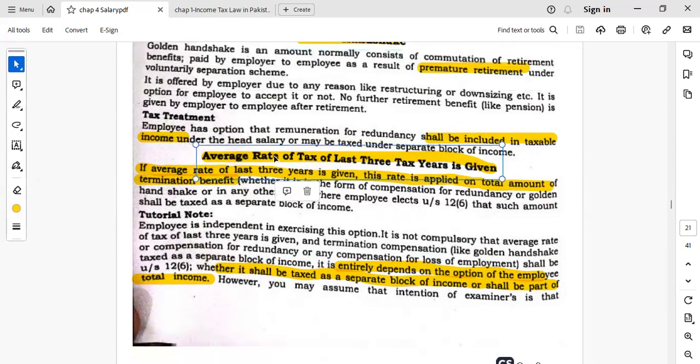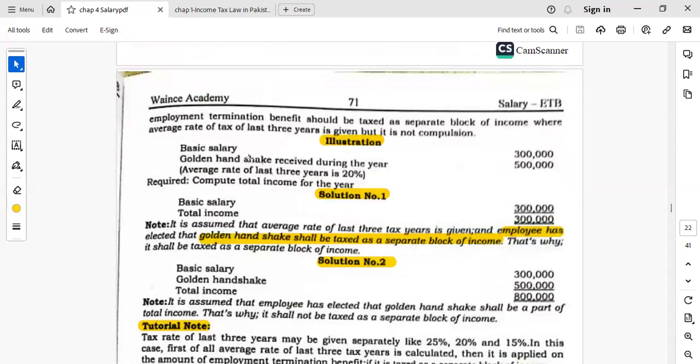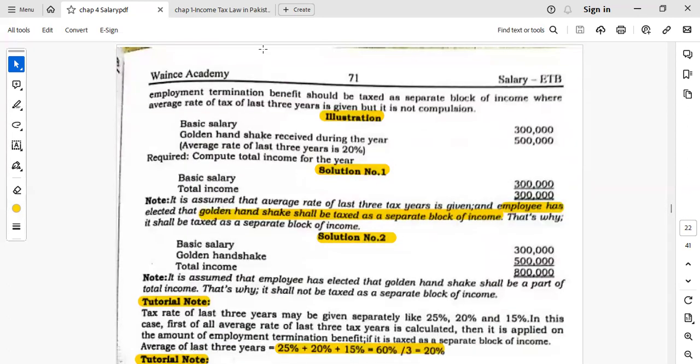So for that purpose, we need to calculate the average rate of tax of the last 3 years. If that is given, the employee has a choice whether he wants to add that lump sum amount. For example, a golden handshake amount is received by the employee during the year. So basic income plus that, if that is not added in the basic salary, it means the employee considers that golden handshake amount as a separate block and it will be added in other income of the employee.